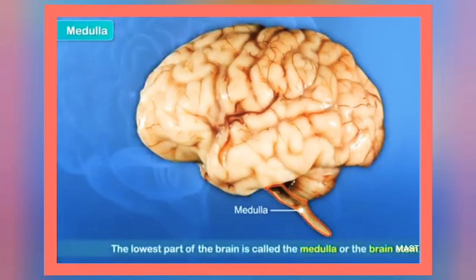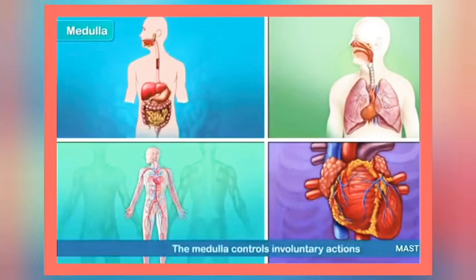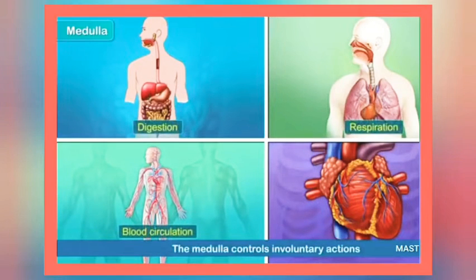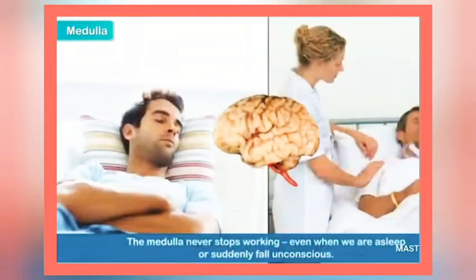Medulla. The lowest part of the brain is called the medulla or the brainstem. It forms a bridge between the brain and the spinal cord. It controls involuntary actions such as digestion, respiration, blood circulation, and heartbeats. The medulla never stops working, even when we are asleep or suddenly fall unconscious.